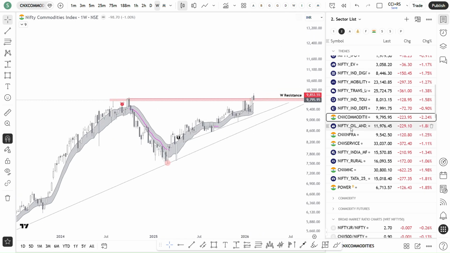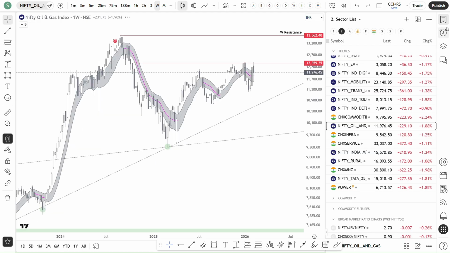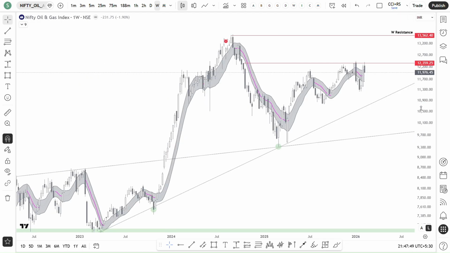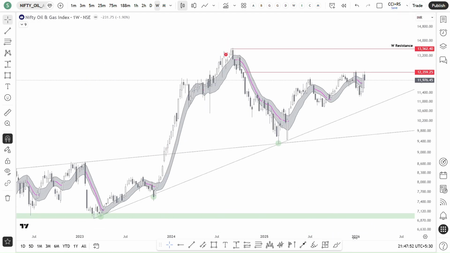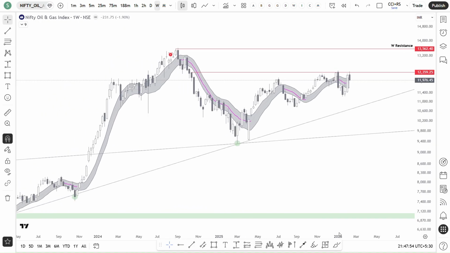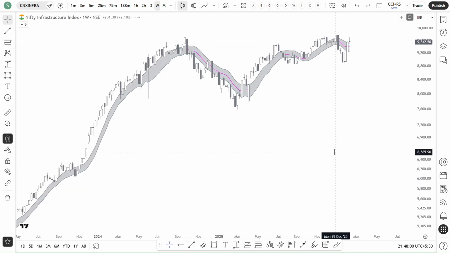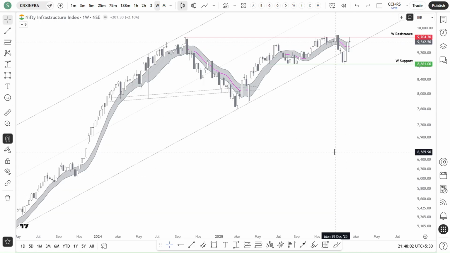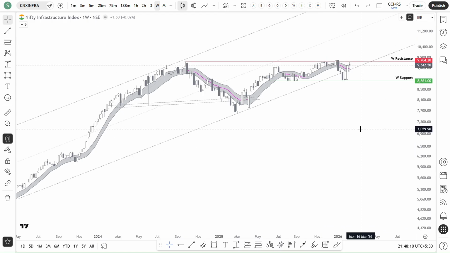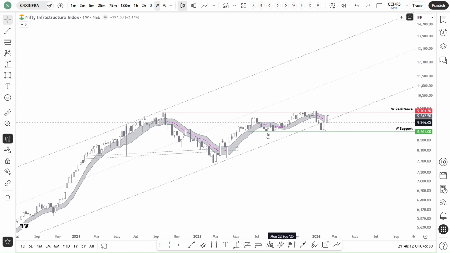And then next is oil and gas. Oil and gas couldn't break the supply zone. So as of now, I won't change any bias unless it breaks the supply zone. And then infrastructure is also trying to break out of the previous supply zone. If it breaks that, then we can change it to positive. Then there is no immediate supply also. A huge upside possibility is there in infrastructure stocks.